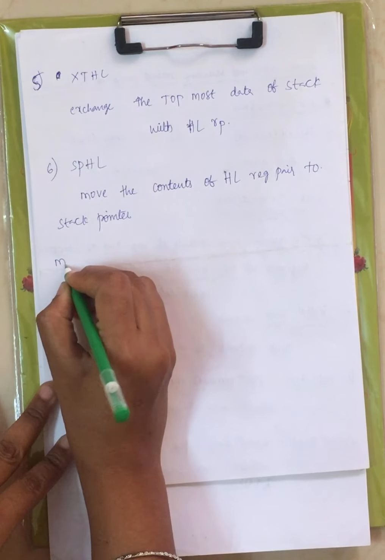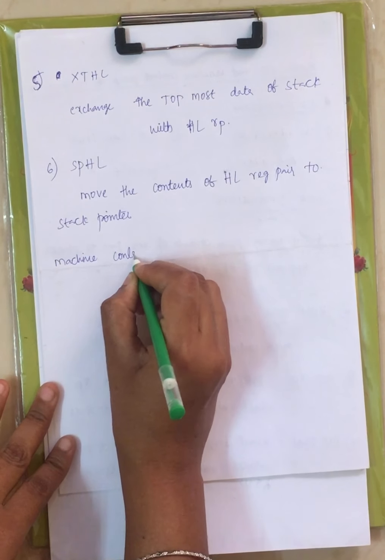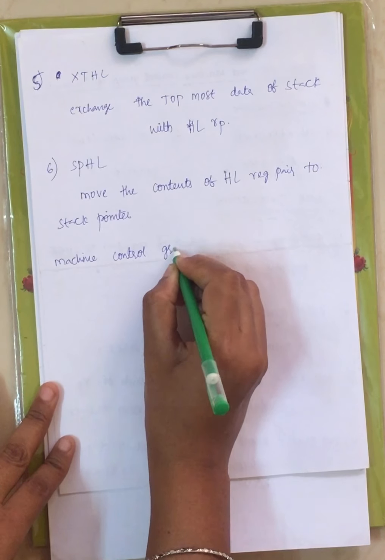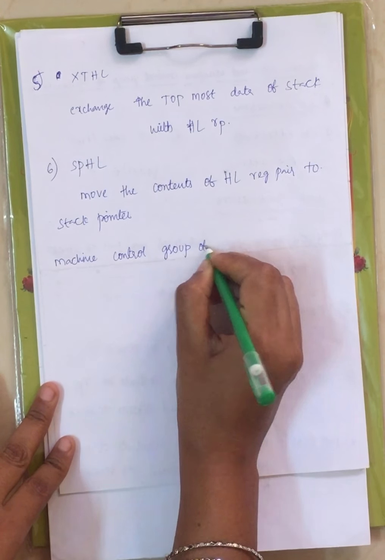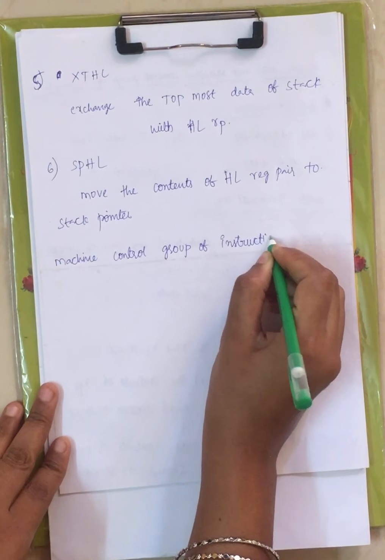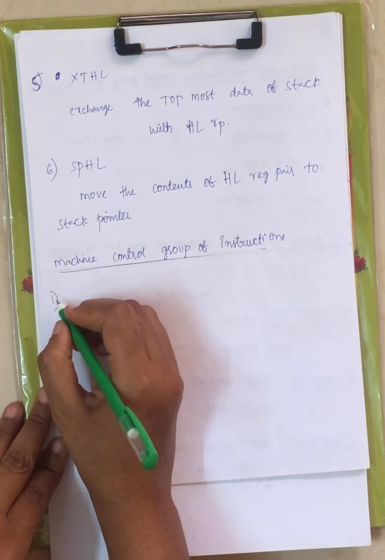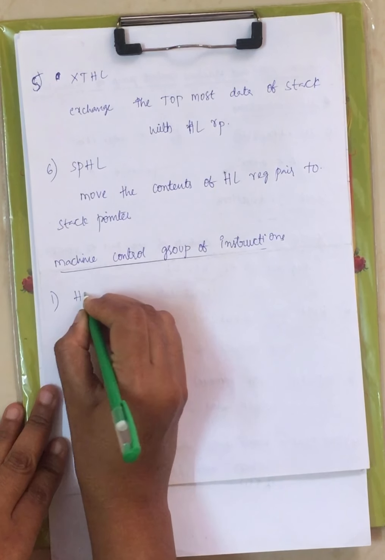Next we will see the machine control group of instructions. Under this, the first instruction is HLT.